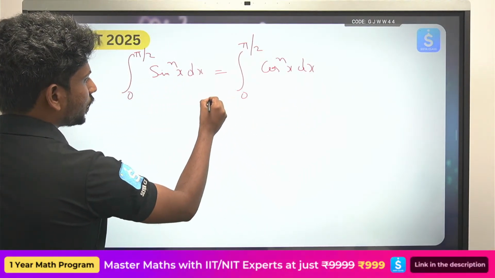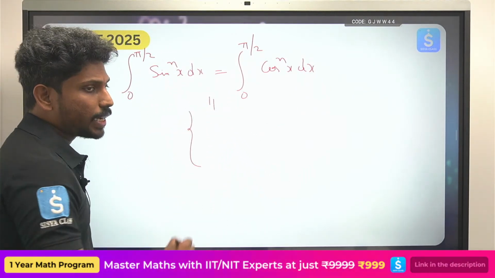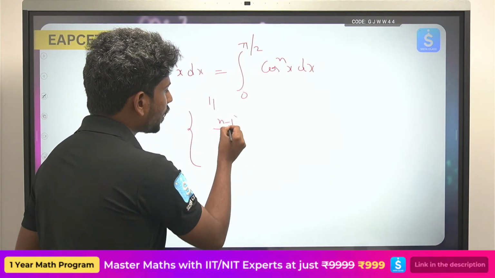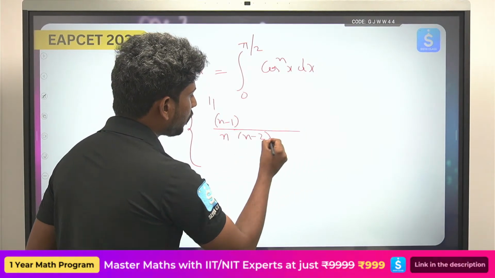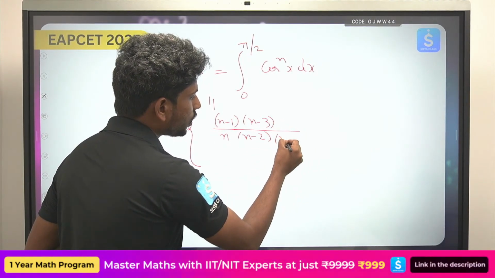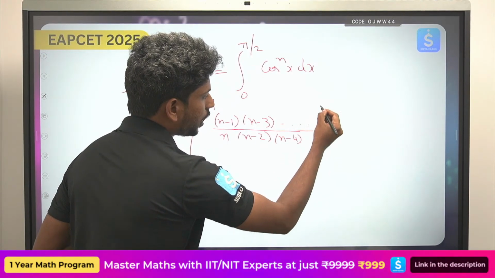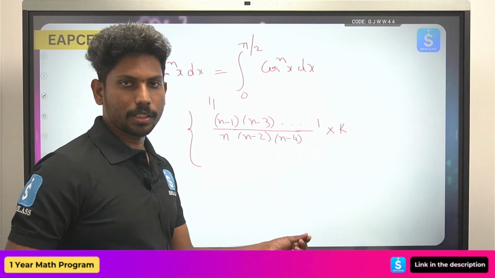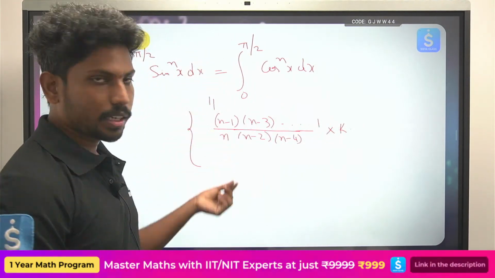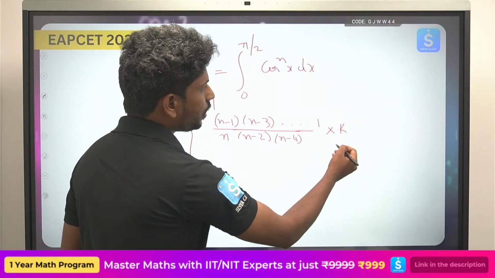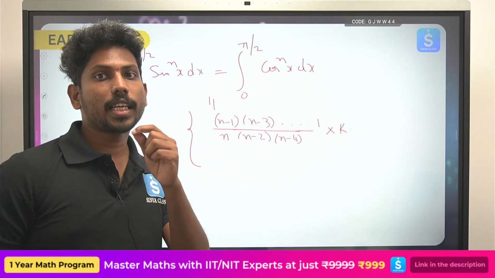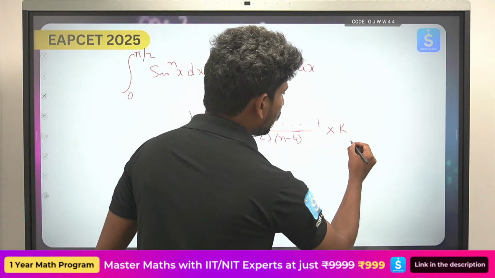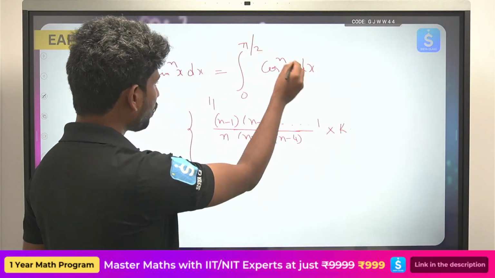Okay, for this there are two formulas, that is when n is even. When n is even the formula looks like this: n minus 1, n minus 2, n minus 3, n minus 4 up to so on, until 1 comes, into k. Now this k value depends like this: if n is even then the k value will be pi by 2, if n is odd then the k value will be 1. Understood?